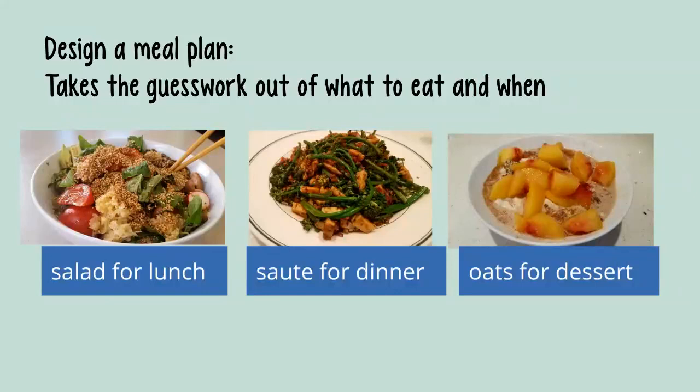So what that means for me is I'll have a salad for lunch. You can see I don't skip breakfast. I'll explain why in a few slides. Salad for lunch, sauteed vegetables with protein for dinner, oats with a fruit for dessert.